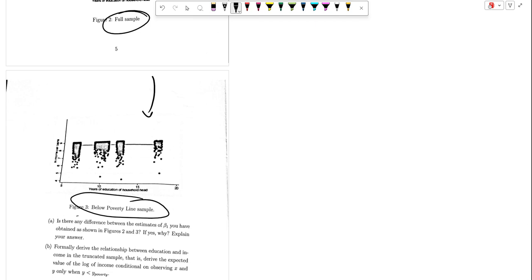So what does the truncation mean? The sample is not representative of the entire population. As a result, the relationship is likely to be biased, because higher incomes are systematically excluded. So the impact of the truncation: the expected value of epsilon given x, y less than y poverty, will not be equal to 0. This typically underestimates the true effect of education, beta 1.